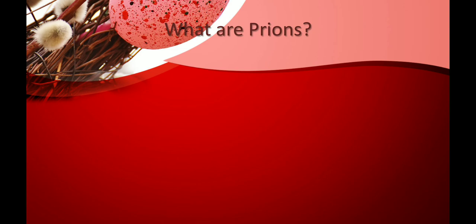So we have clearly seen the different classifications of microorganisms, and I think we now have a clear image of the 5 different classes of microorganisms, starting from virus, bacteria, fungi, algae and protozoans. So you have learned what exactly a microorganism is and what its classification is. Now let us see a new topic called prions.